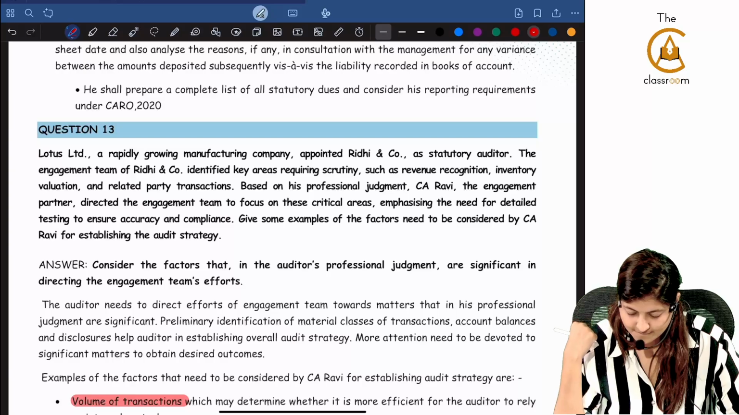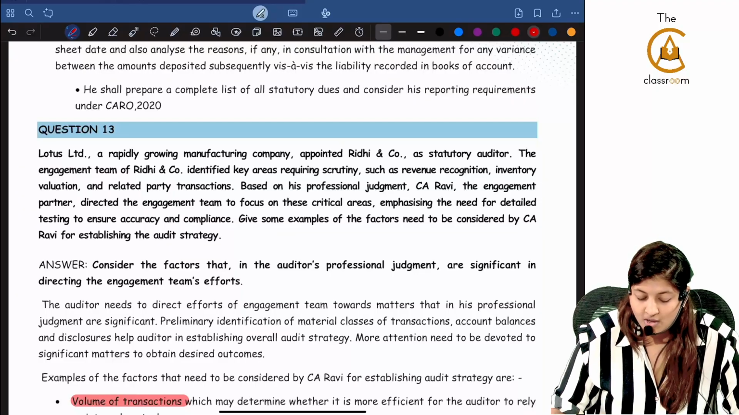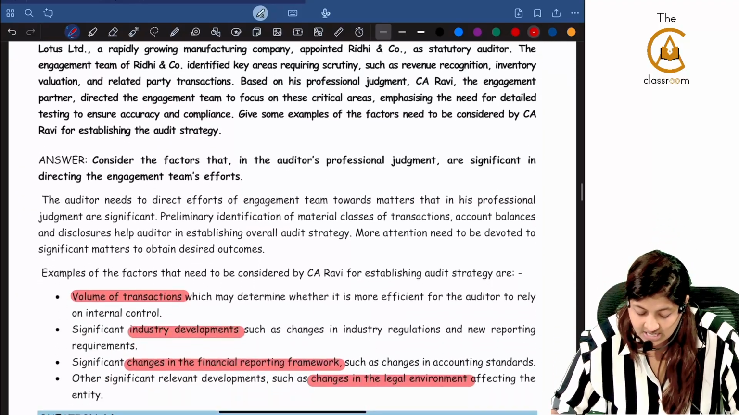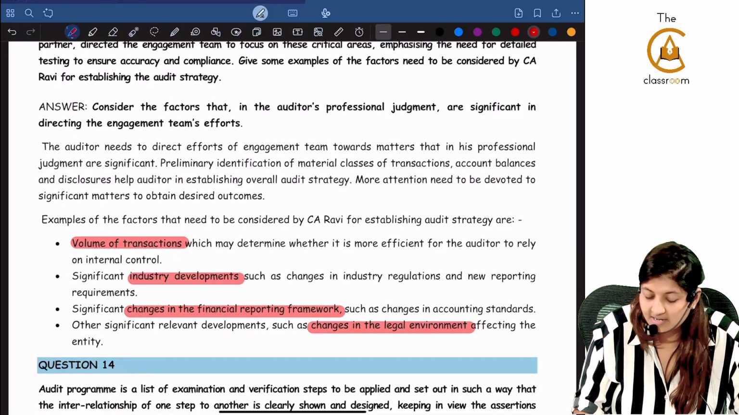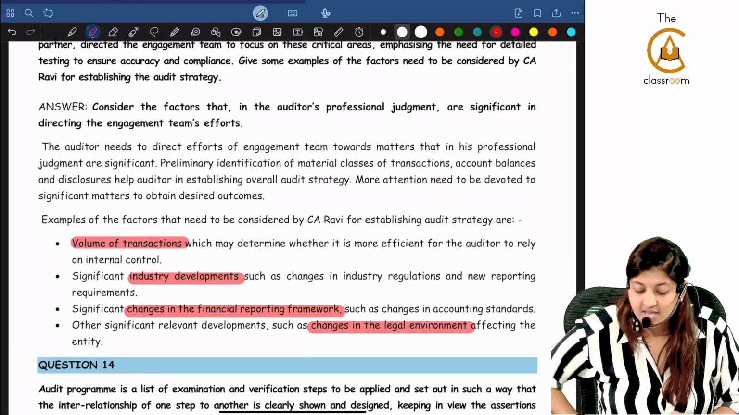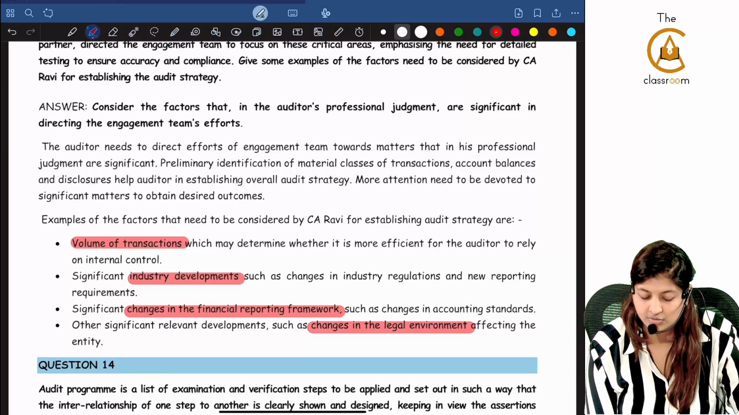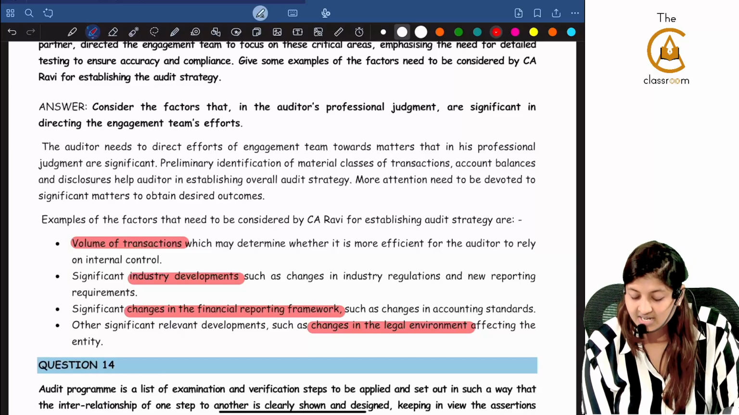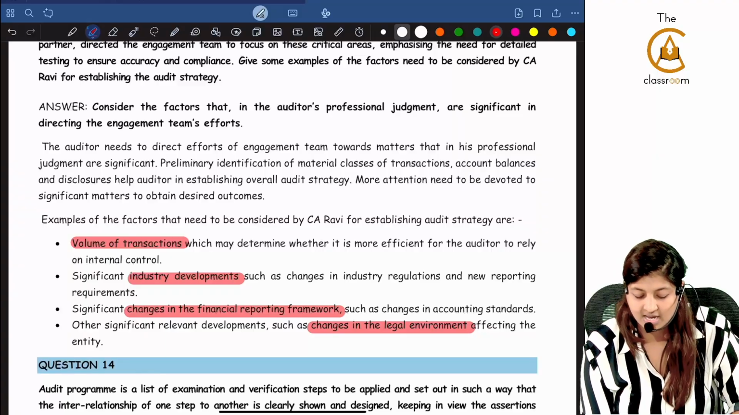Give some examples of the factors to be considered by CA Ravi for establishing the overall audit strategy. For establishing the overall audit strategy, what are the factors that need to be considered? What is the volume of transactions, which may determine whether it is more efficient for the auditor to rely on internal control? Significant industry developments such as changes in the industry regulations and new reporting requirements.